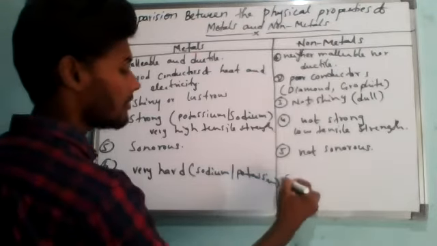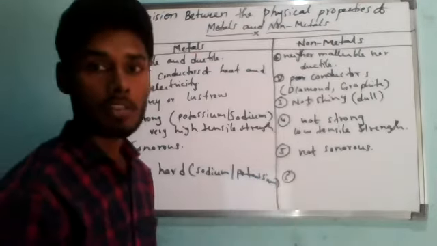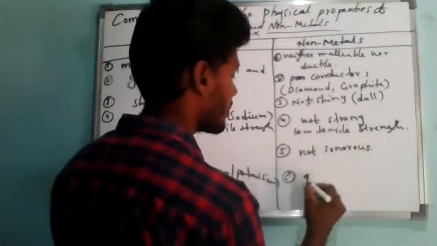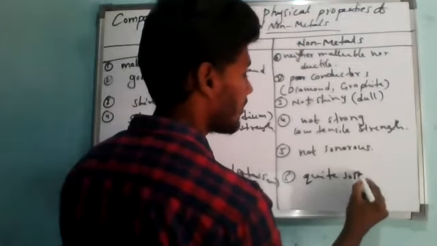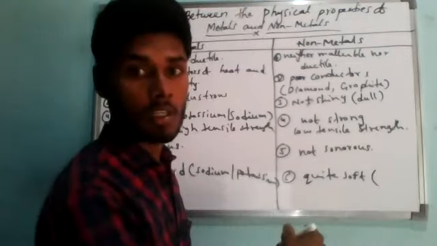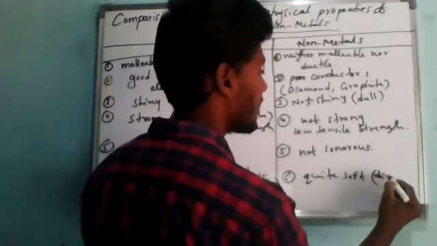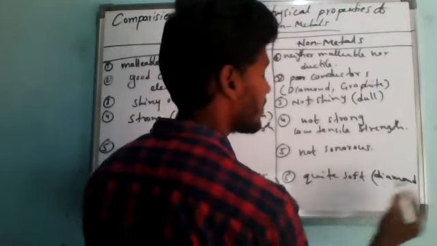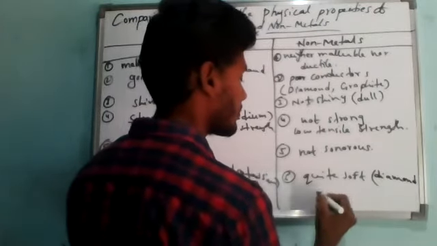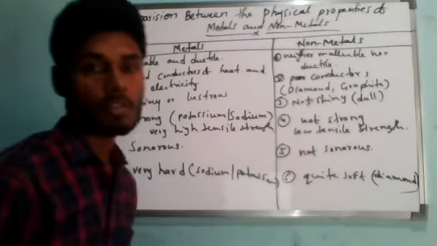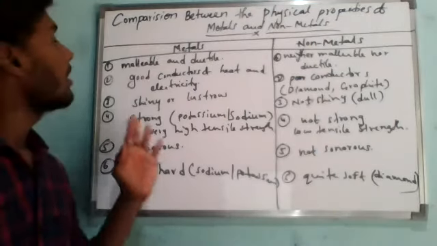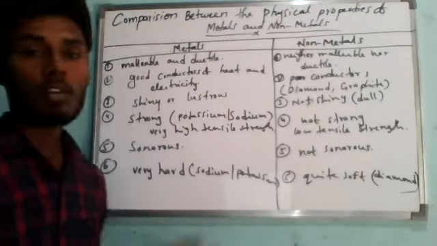Non-metals are quite soft, except one, that is diamond. Diamond is an extremely hard, naturally occurring substance. Diamond is the hardest substance. So this is the difference between metals and non-metals.